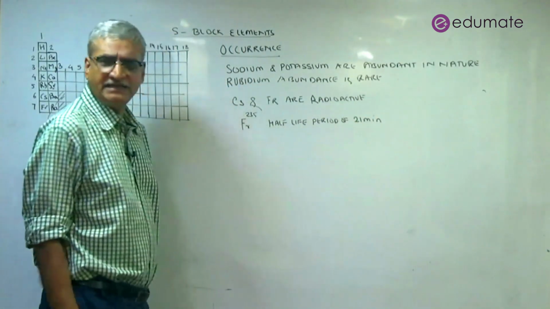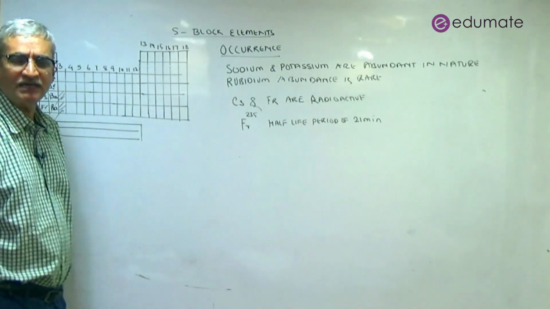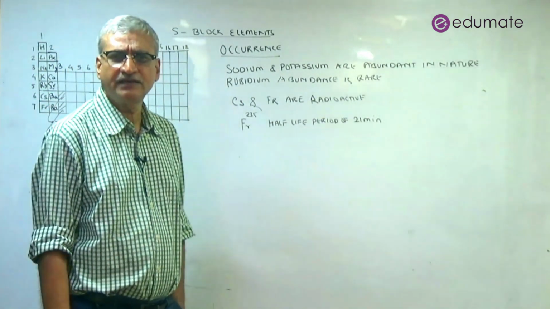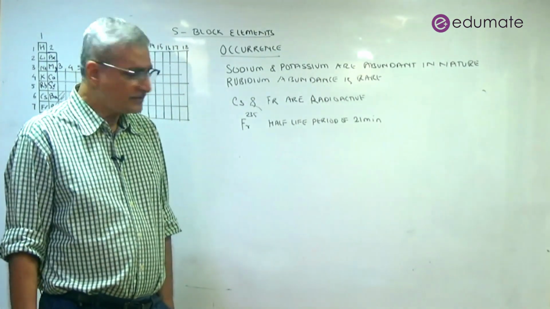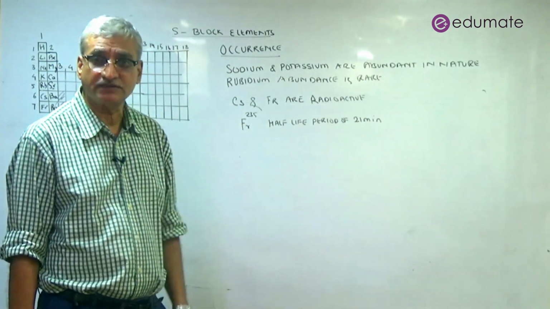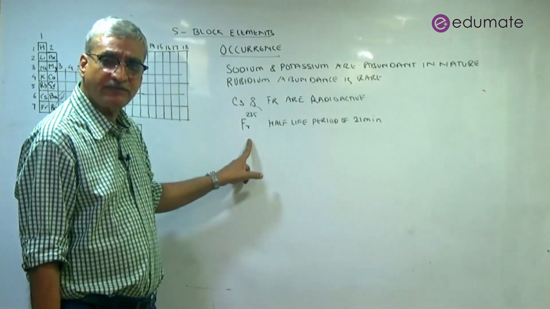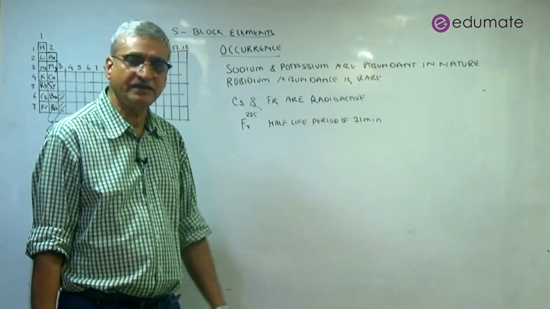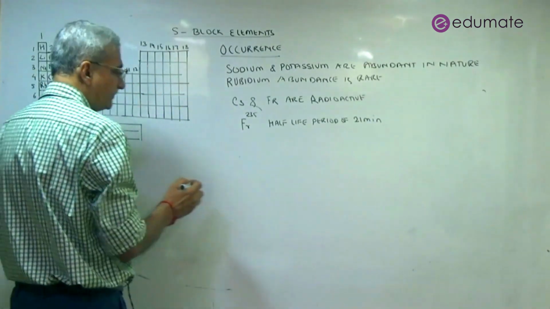Now you see, in the entrance exam, while some questions are conceptual and analytical, there are also questions which are factual. These kinds of questions are there as a part of factual questions, such as their half-life period.